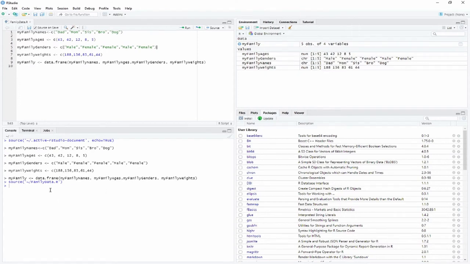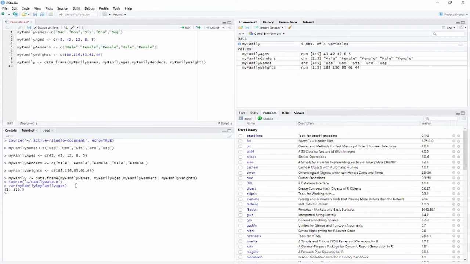Now, what we really want to do is look at the variance and standard deviation that we were just speaking of. In order to do variance, I can come down here at the bottom and say var and put a parenthesis. Let's send it ages, because that's a nice numeric column. So we say var(myfamily$ages), using the dollar sign to indicate the column. There's that variance that we saw in the table a minute ago, the 356.5 squared years.